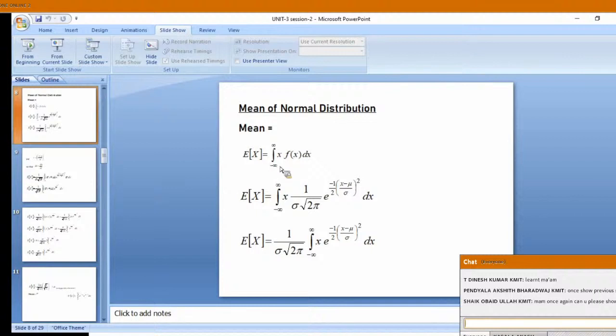Expectation of x means we are using the definition of the mean of a random variable: x into f of x dx, x into the probability density function of the normal distribution I have written here. You should remember it. Constants I have taken outside. Then I am giving the substitution x minus mu by sigma as another variable.